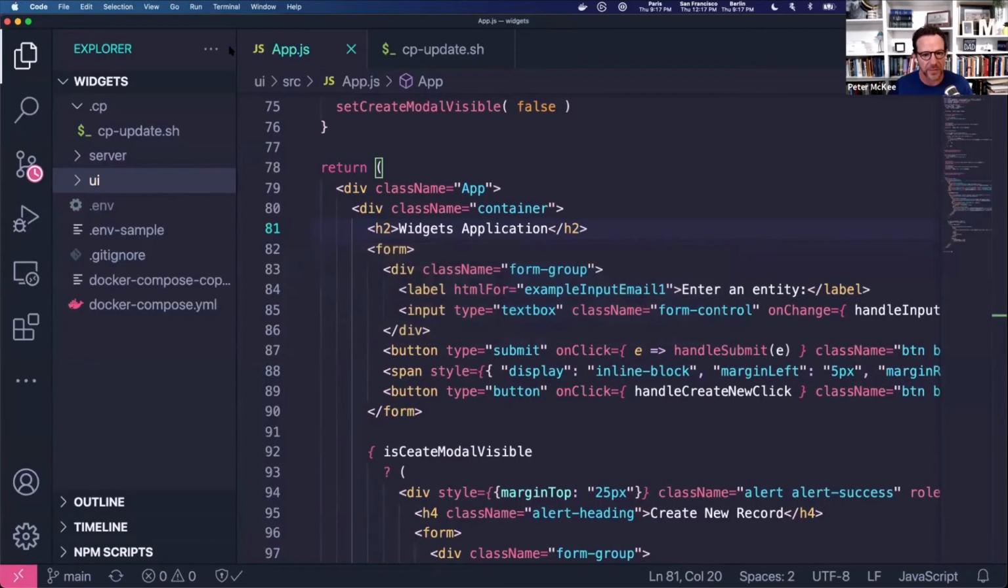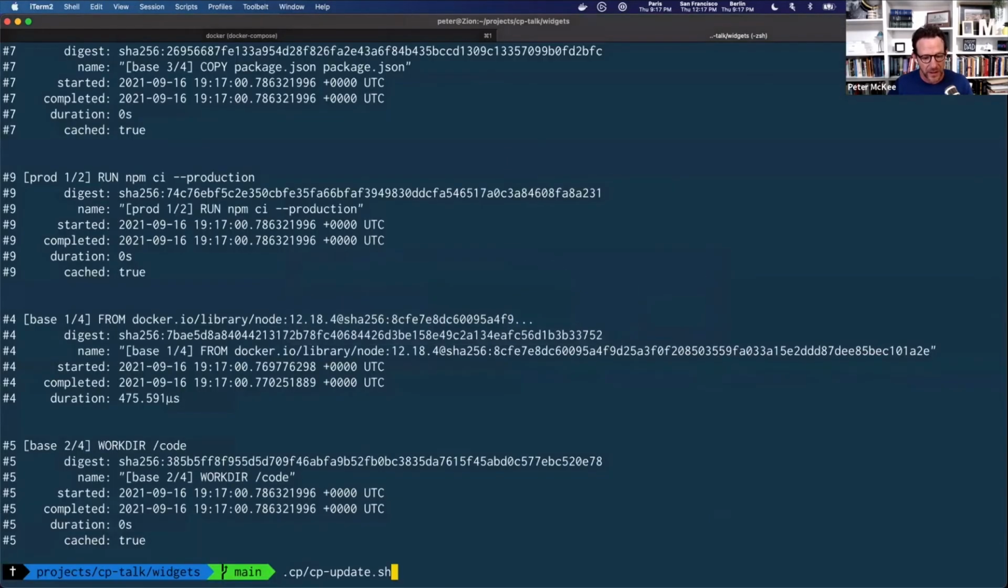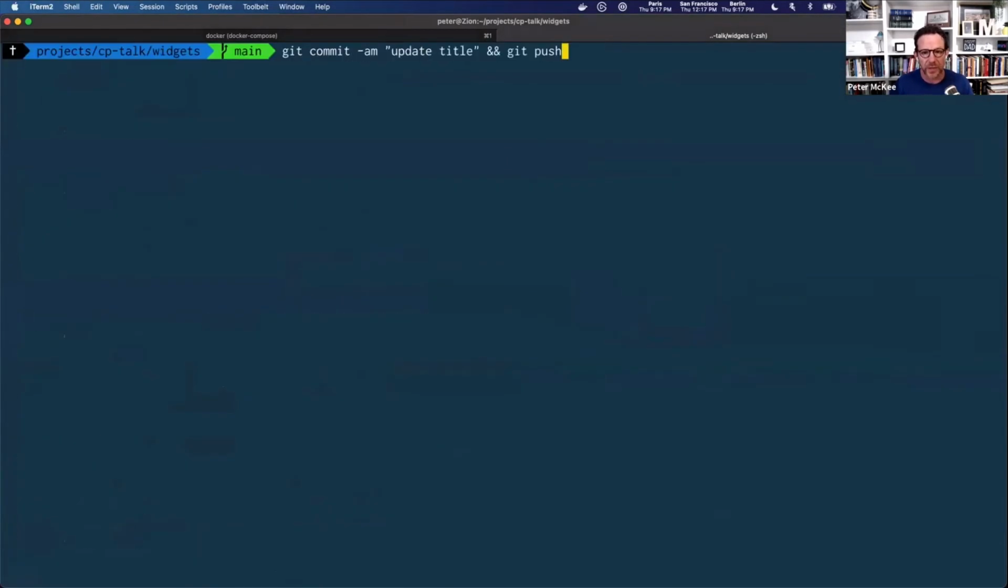So let me run back into my application. I'm just going to do an undo, put the title back. I'm going to save that. And then I'm going to do another commit. And I'm going to say revert title.